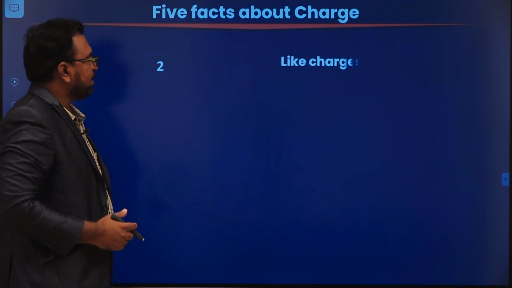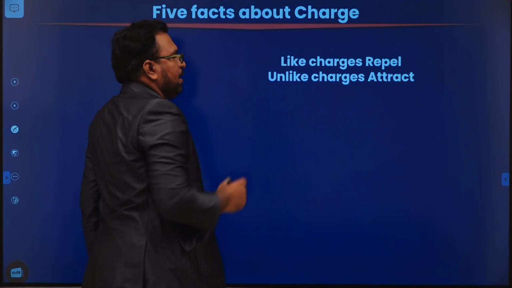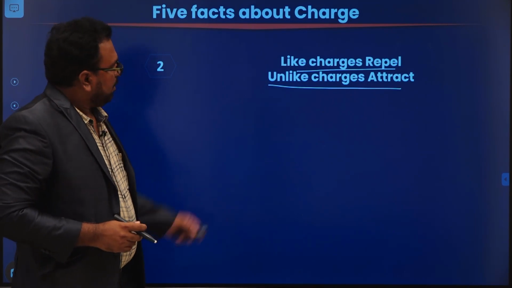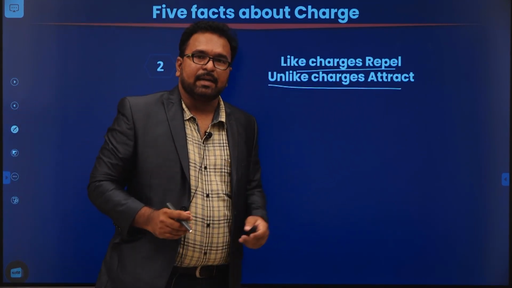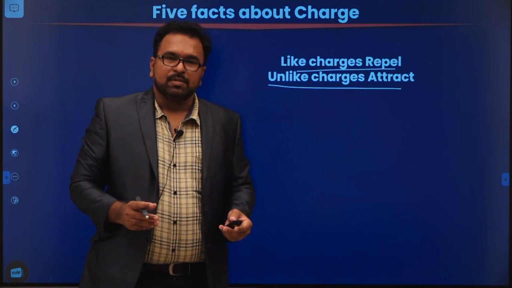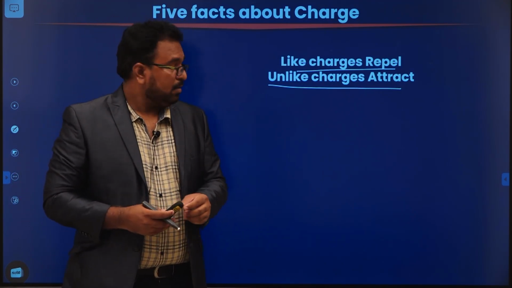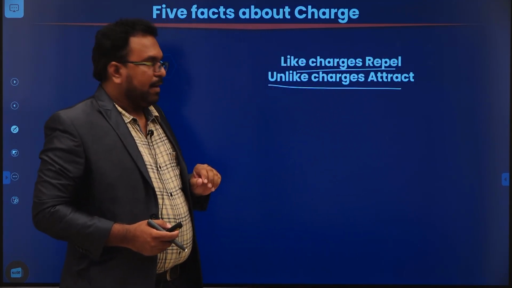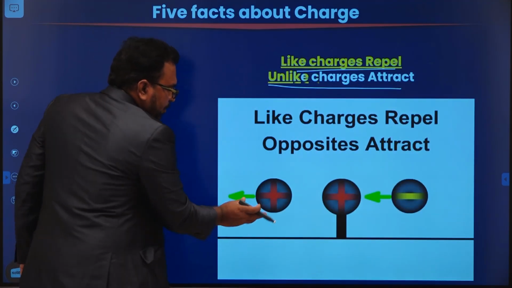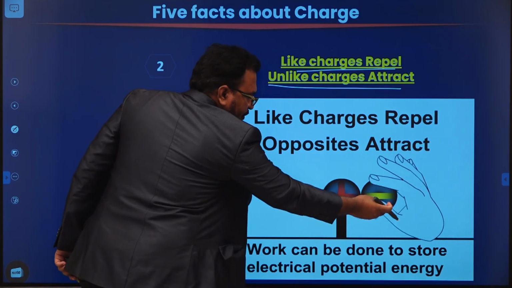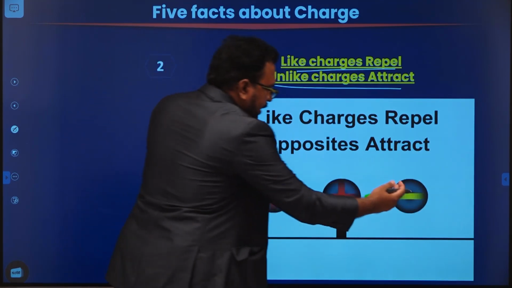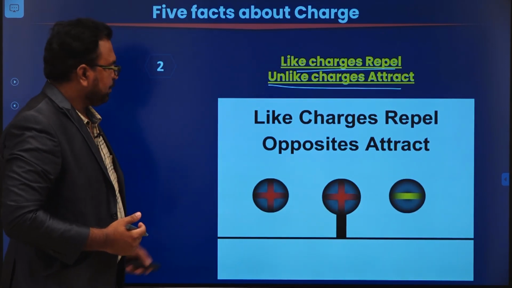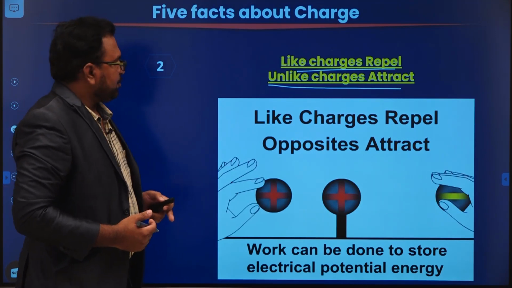Next, the second fact: like charges repel and unlike charges attract. Just like magnetic north and south poles, like poles repel and unlike poles attract. Similarly, in the case of charges also, like charges repel and unlike charges attract. So if you see here, whenever we bring an unlike charge near it, they are going to attract. Two unlike charges will attract. What about like charges? They are always going to repel. So that is one fact about charges.